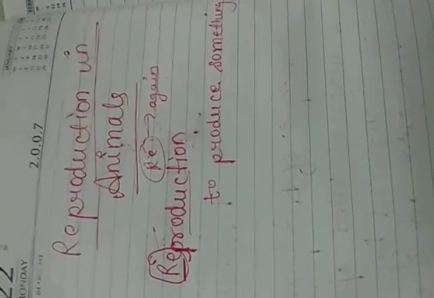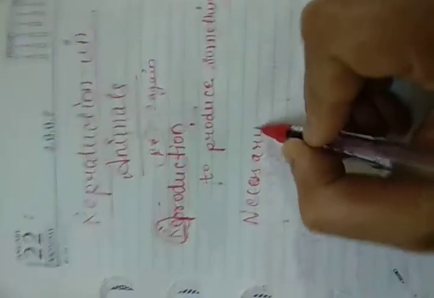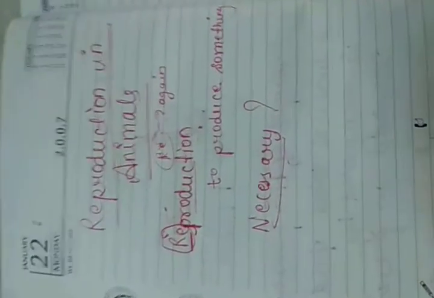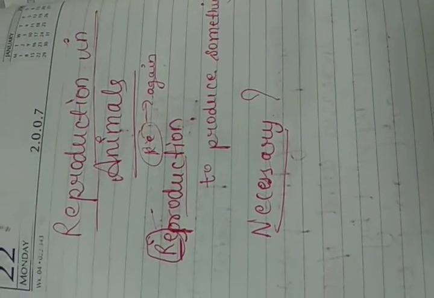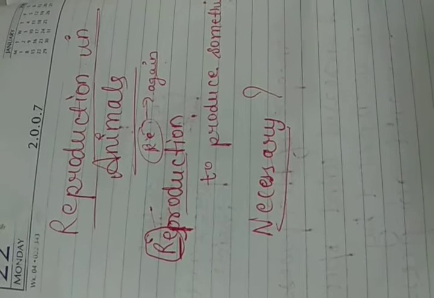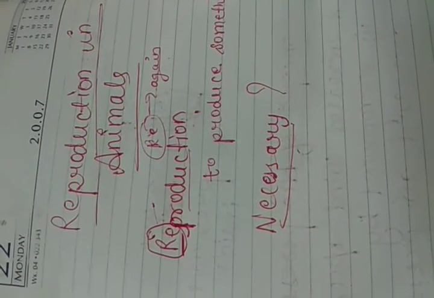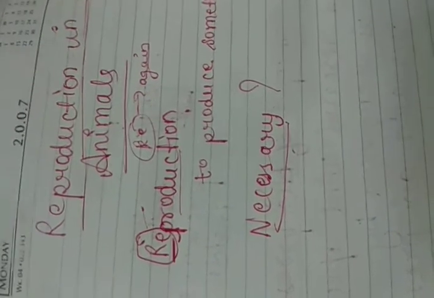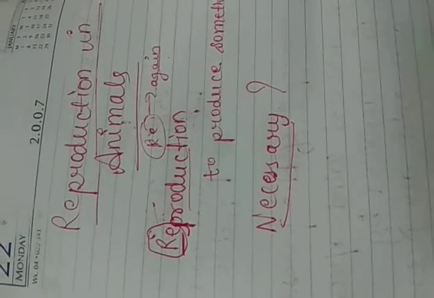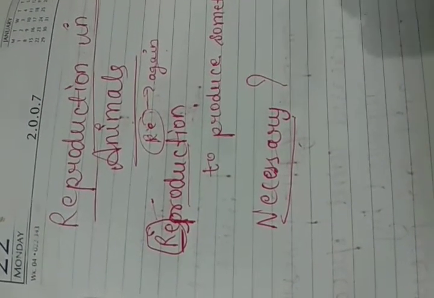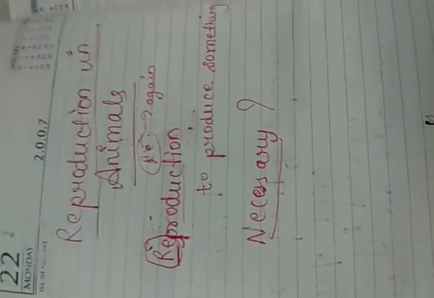Now the question is, why is reproduction necessary? What would happen if organisms did not give birth to their young ones? Reproduction is necessary for the survival of living organisms. For example, if our body does not perform the process of digestion, we might die because the food is not going to be digested and we will not get energy. But if our body is not carrying out reproduction, we still survive.